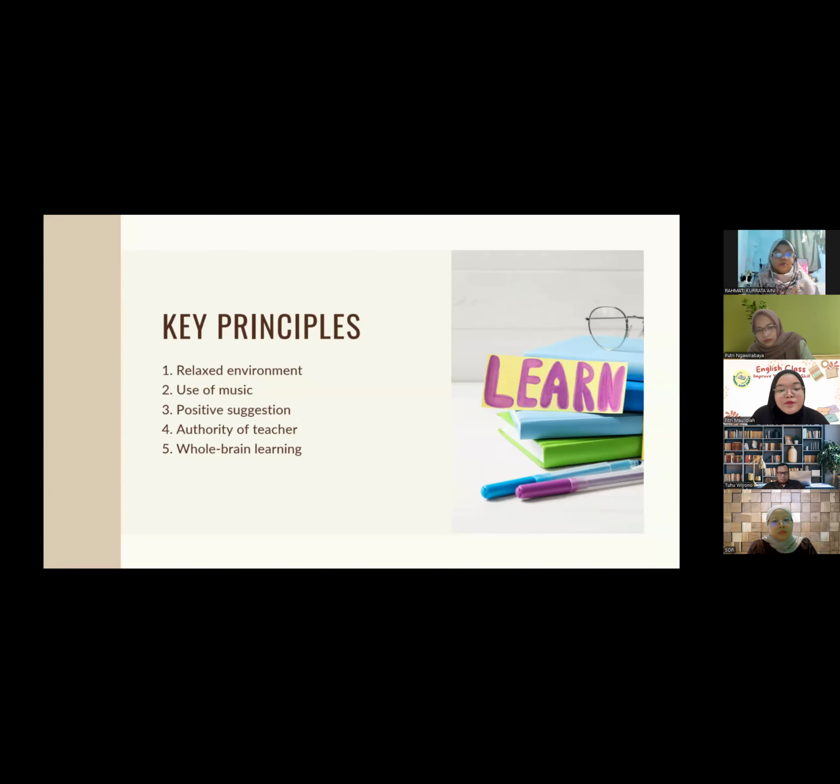The key principles of the Suggestopedia method consist of five keys. The first one is a relaxed environment. What does that mean? A relaxed environment helps students feel safe and comfortable in the classroom. Students are not afraid of making mistakes. The classroom feels calm and welcoming, so it can reduce our stress. When students are relaxed, of course, learning becomes easier.